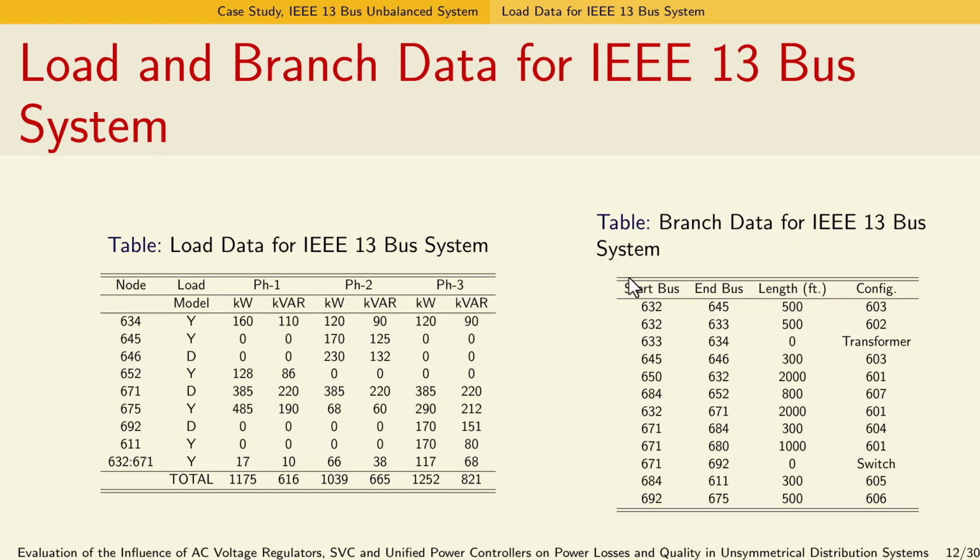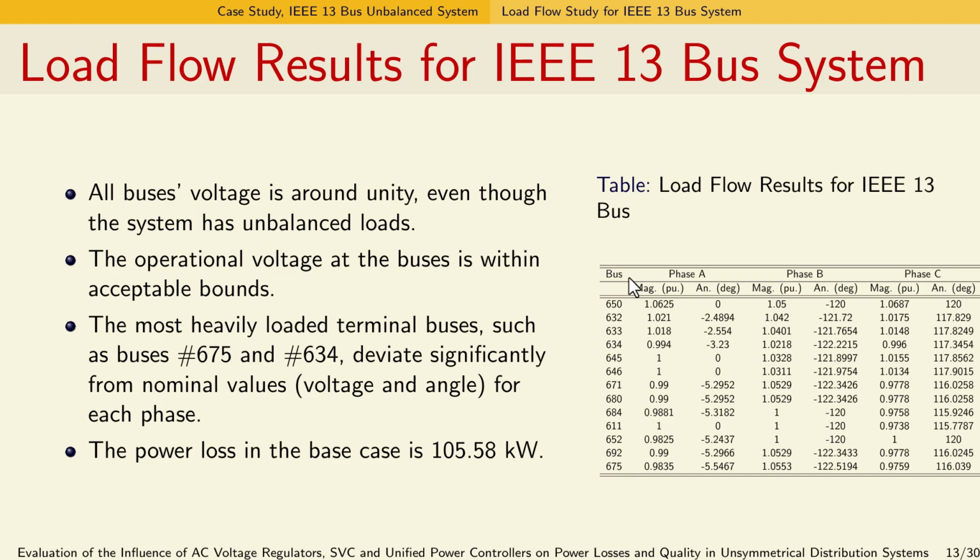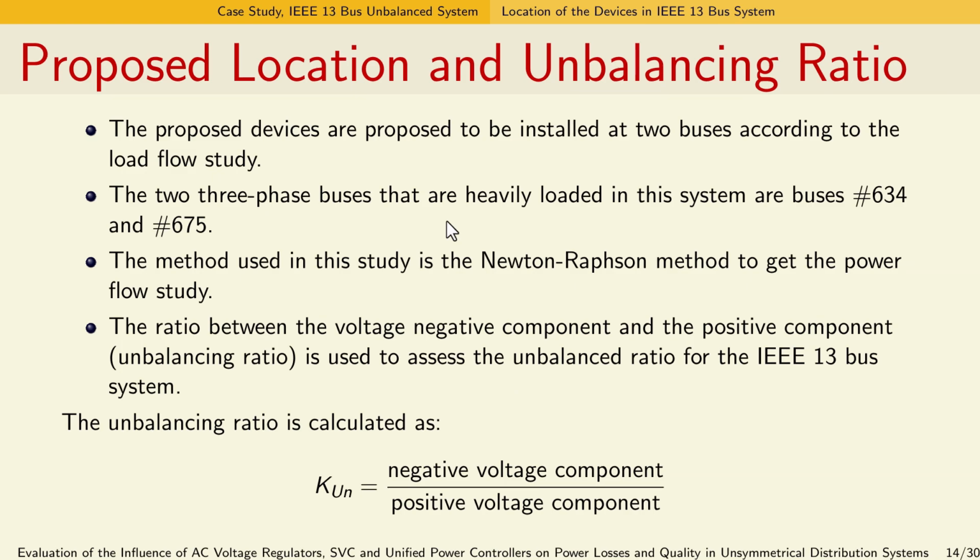We conducted the power flow study to ensure that we model the system correctly, and we see the flow of power in the buses. All the bus voltages in the power flow study are around unity. That means, even though the system is unbalanced, the operational voltages of these buses are within acceptable bounds. From this study, we can see that buses 675 and 634 are heavily loaded, so we will use this fact to install our devices on those buses. The power losses of the base case are 105 kilowatts.